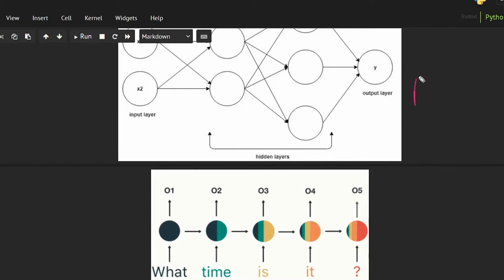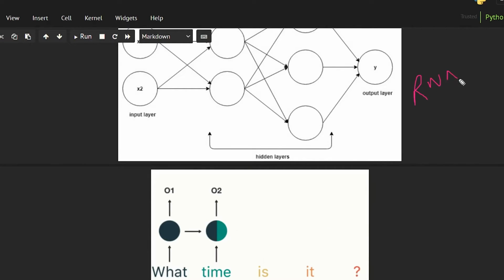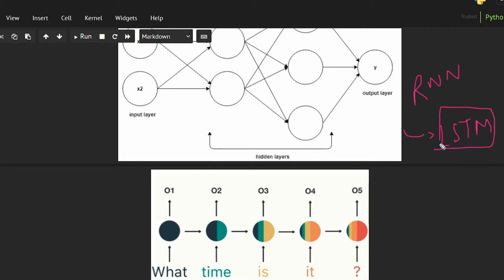RNN is improved upon by what we now use, LSTM, and I will talk about them when we discuss RNN in detail. But yes, LSTMs are a kind of RNN but with some differences. I'm going to talk about them in detail in later videos.